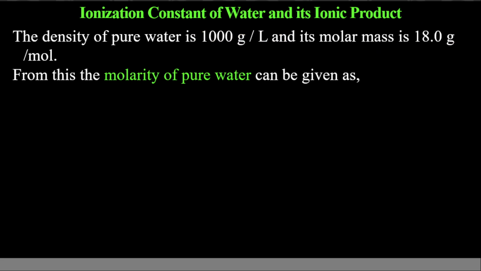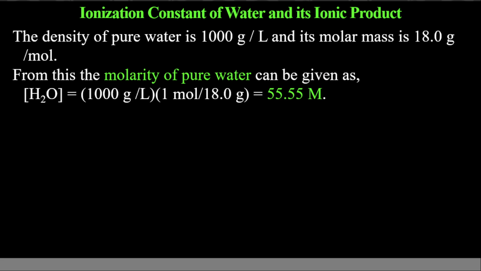So from here, we can say the molarity of pure water. What is molarity? Number of moles divided by volume in liters. We can calculate from here. The concentration, that is molarity of water, will be number of moles in 1 liter. And remember, here we are talking about per liter. These 1000 grams are present in how much volume? 1 liter.